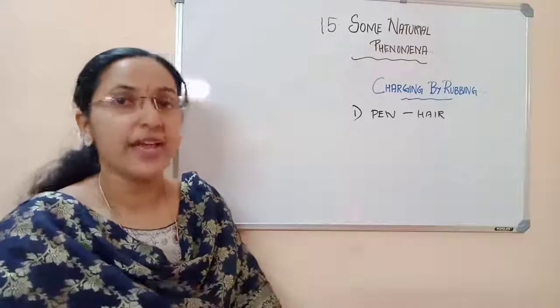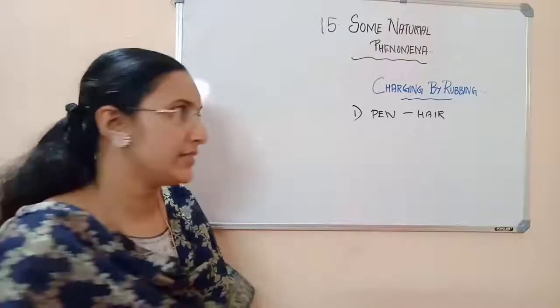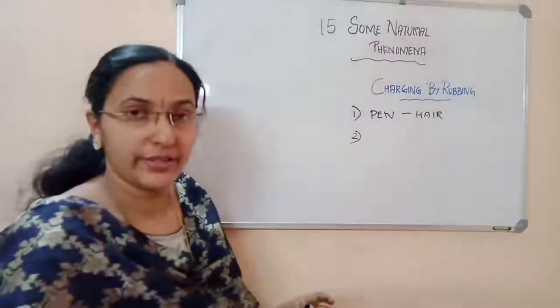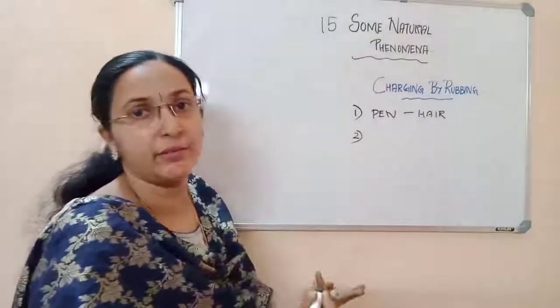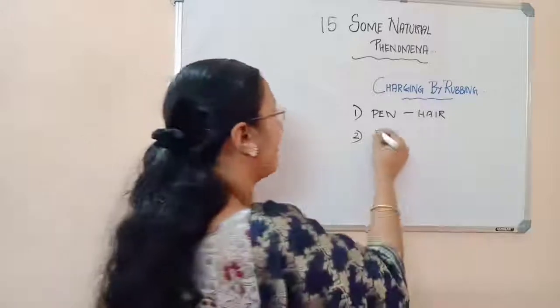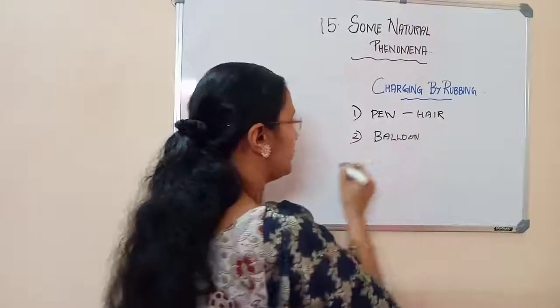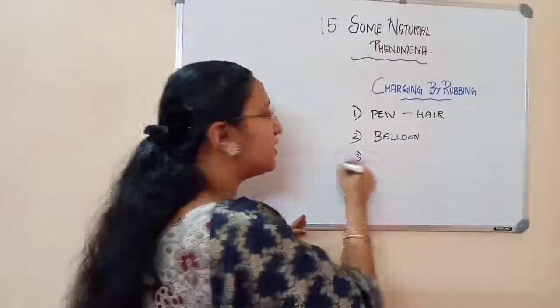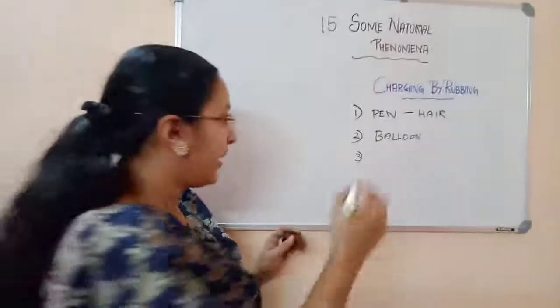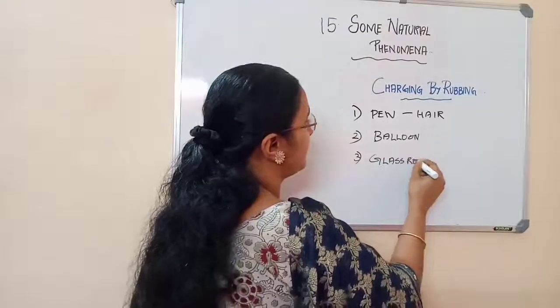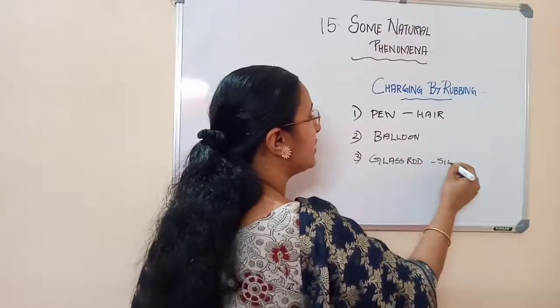In the same way, there are other examples. You can do it with a balloon rubbed on a polythene bag, or a balloon rubbed on the hair. You can do this experiment with a balloon also. The third one, we can take a glass rod and a silk cloth.